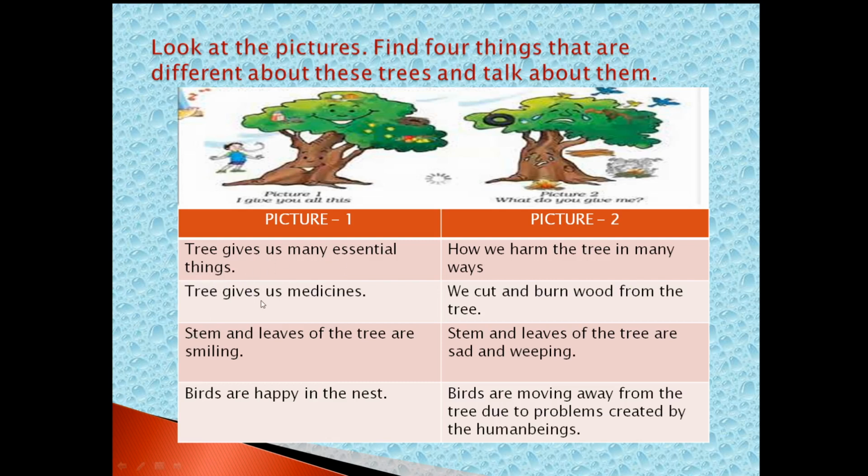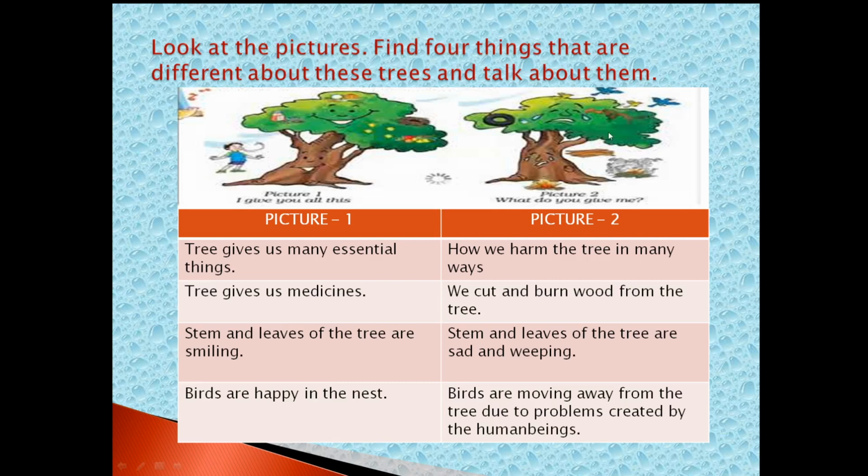Tree gives us medicines. Stem and leaves of the tree are smiling. Birds are happy in the nest. Even though we are unable to see the birds here, you can at least understand the bird's nest is in good shape, so birds will be happy.